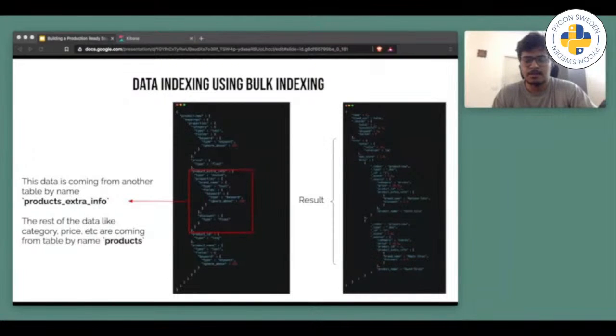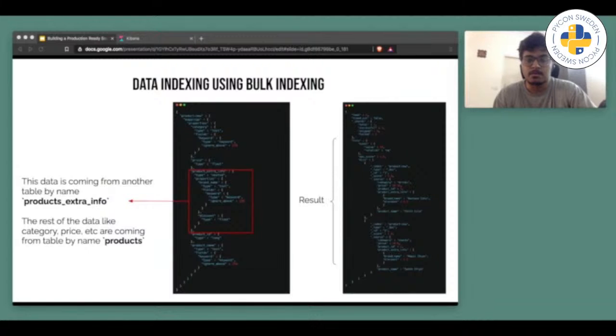As you can see, we have defined extra information of the product as nested mapping. So it's really easy to organize our data inside Elasticsearch according to our business requirements. Hence, bulk indexing helps us to index data according to our business requirements, and it's a really good thing.